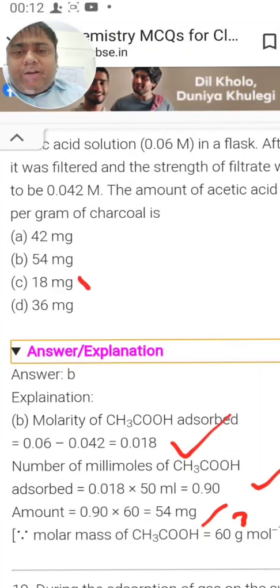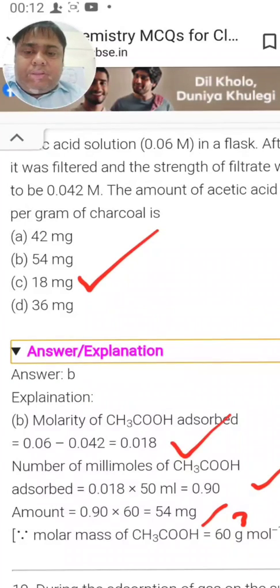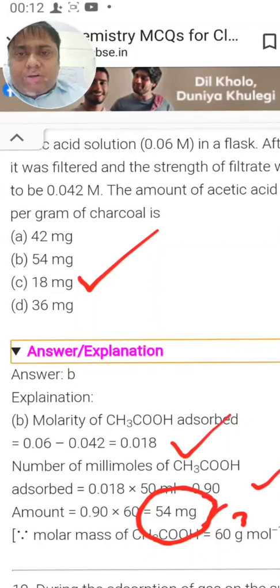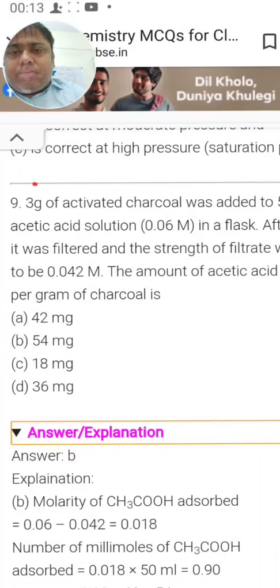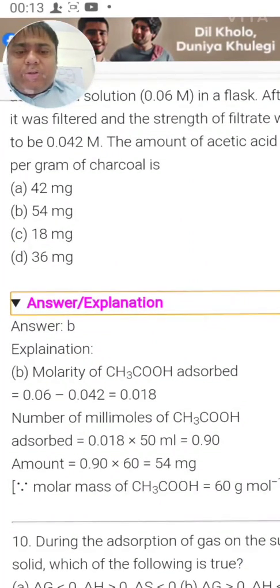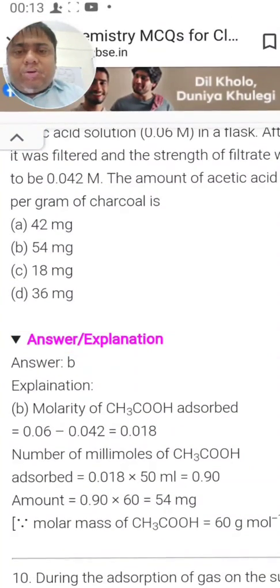So the right answer should be 18, because this 54 is for 3 gram. So for every 1 gram you have to find out. So for finding for every 1 gram, whatever value is coming, that has to be divided by 3. So C should be the right answer. We can calculate it, that's not a problem. Alright, so we'll calculate it.